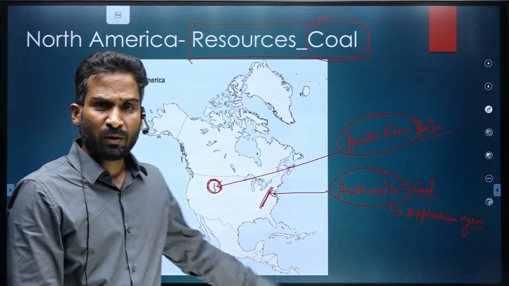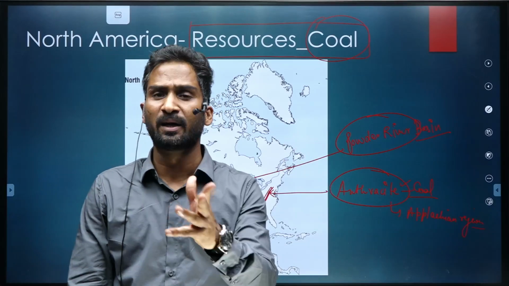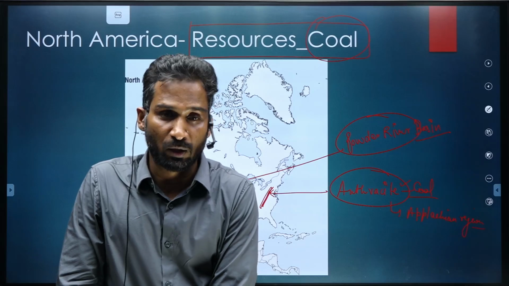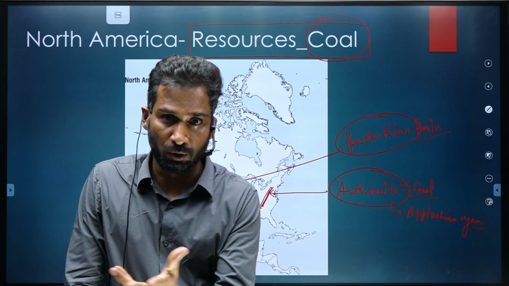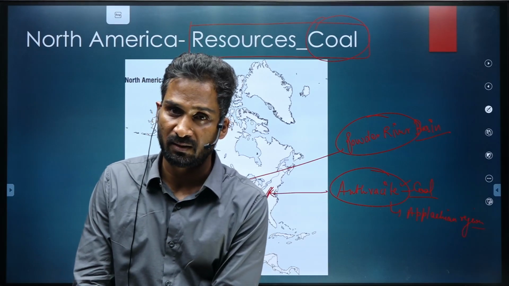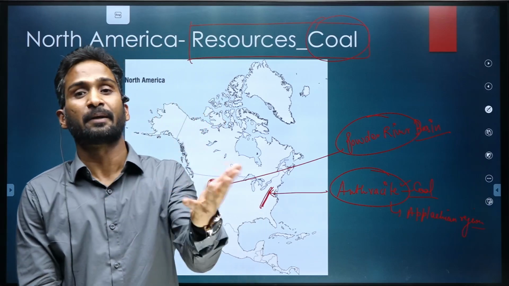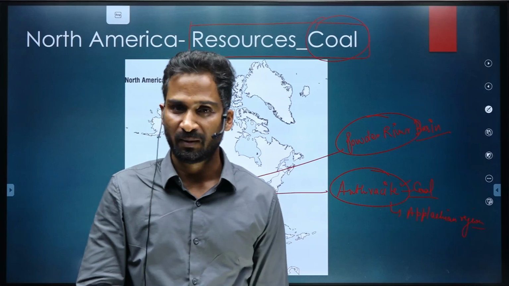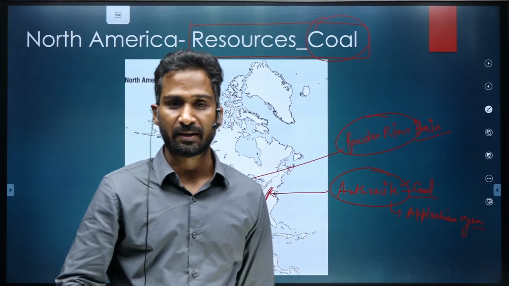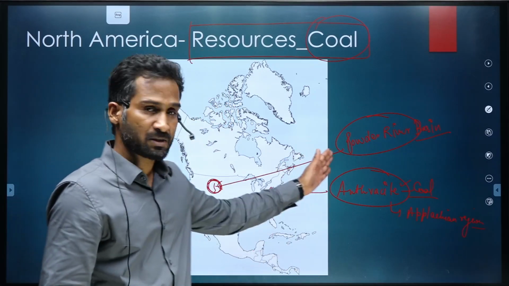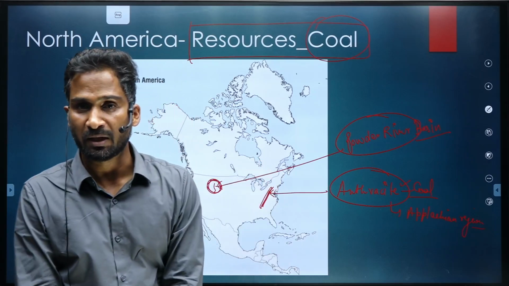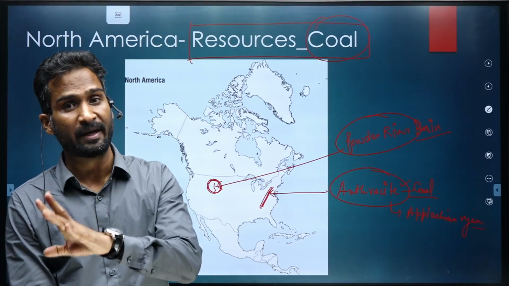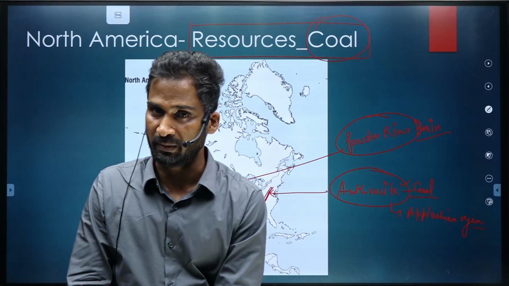And if you look at this river, Powder River is actually a tributary of Yellowstone River. Yellowstone River, we already should know. Yellowstone Park is there in US. Then Yellowstone River is a tributary of Missouri River. And I told you Missouri River is a tributary of Mississippi River. So you can interconnect if you want to remember this. Powder River is a tributary of Yellowstone River, and Yellowstone is a tributary of Missouri. Missouri, you already know that, is a tributary of Mississippi River.